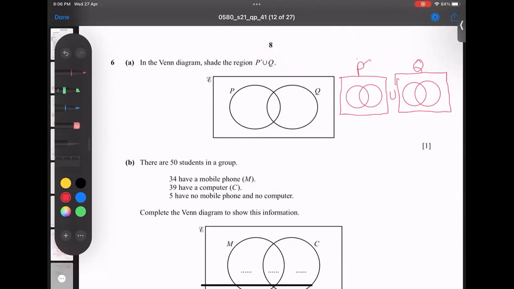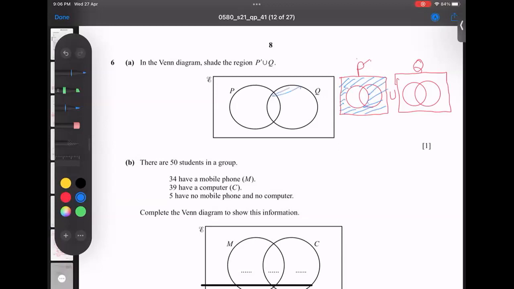Have a look. What does P mean? P means the full circle of P. Don't care about Q. When I say P complement, it means don't take this shading, don't take this shading, take the rest, everything. So I am taking this. Look here, now I'm doing P complement. This is called P complement: except P, everything.